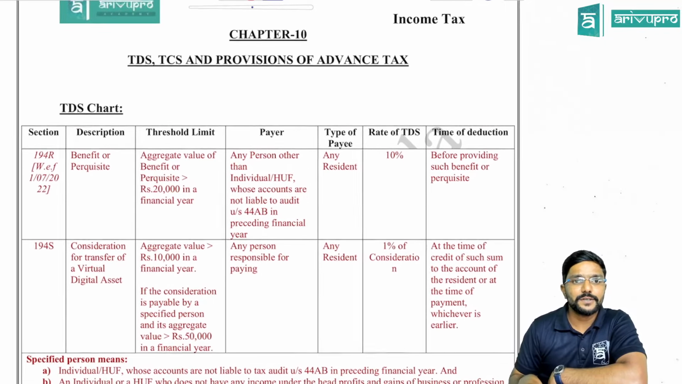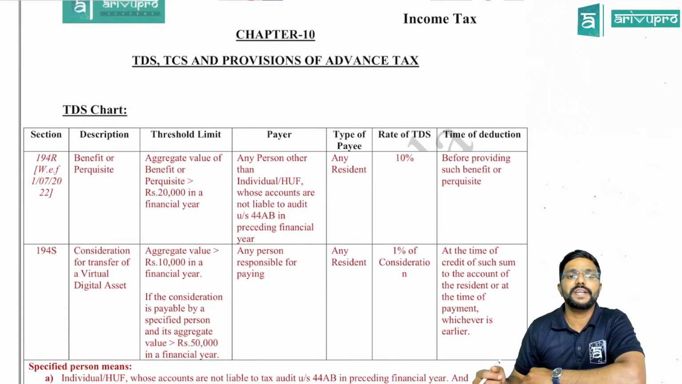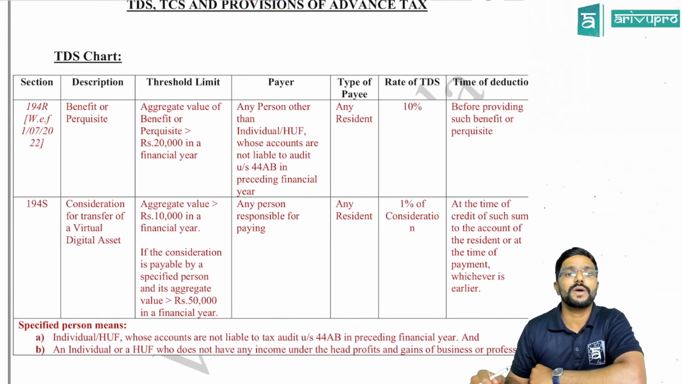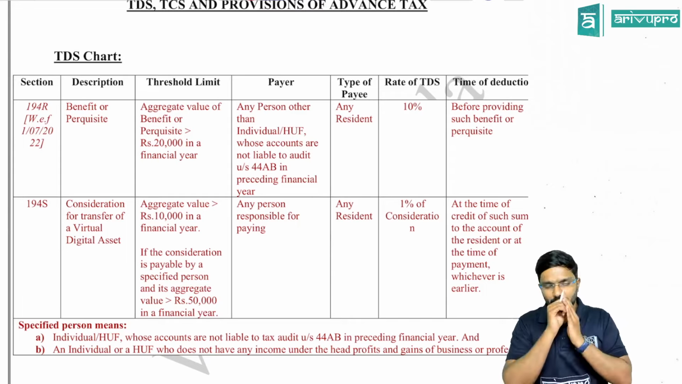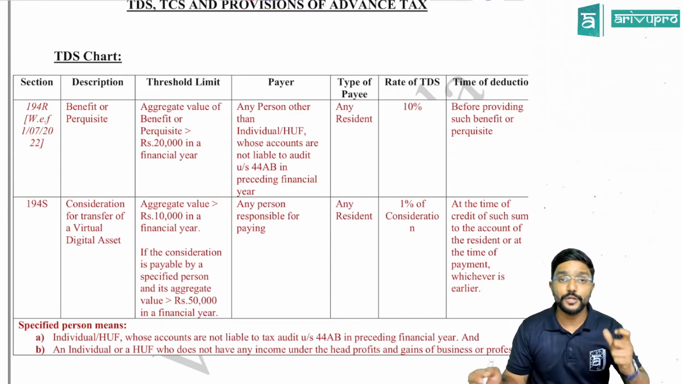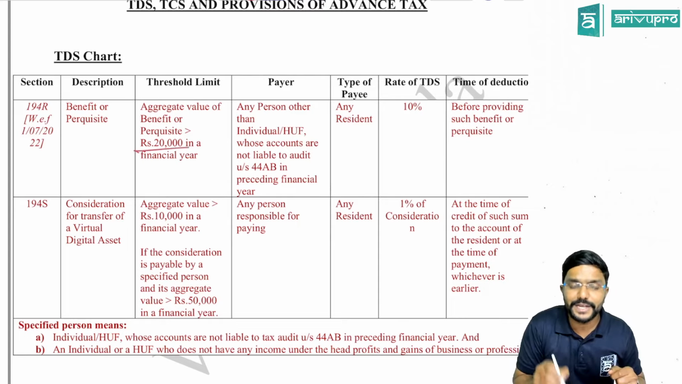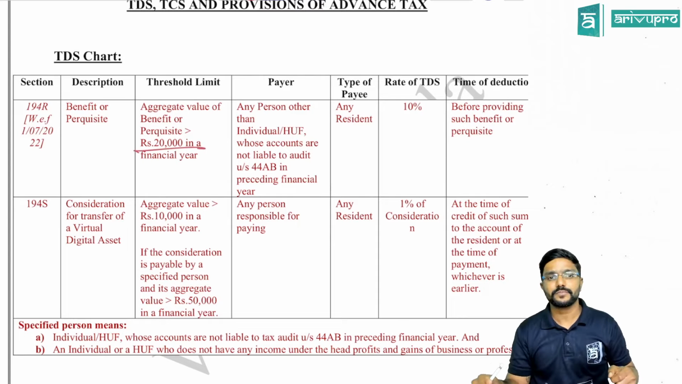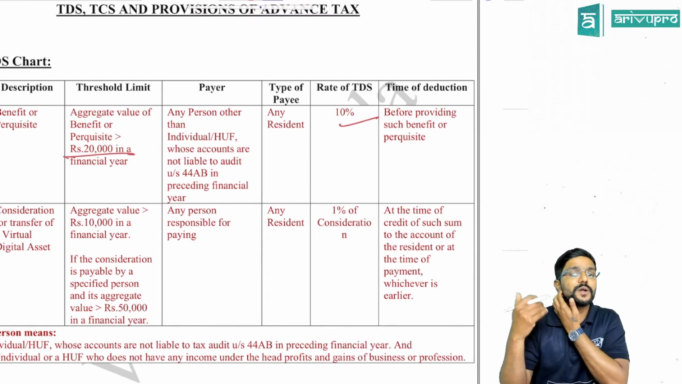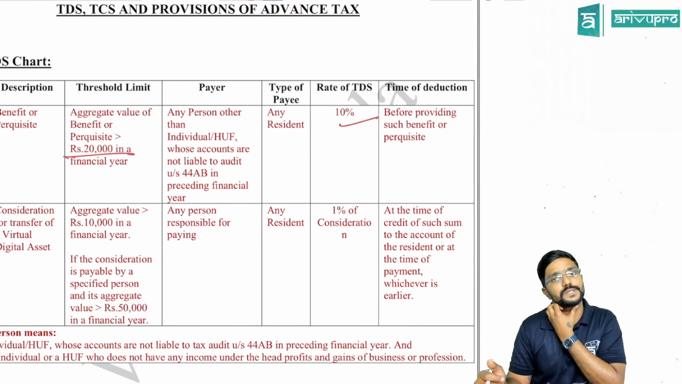Yes. Then coming to Chapter 10, which talks about TDS, TCS and provisions of advance tax. There are 2 new TDS sections. First one is section 194R, which is coming into effect from 1st July 2022, where it says that if any benefit or perquisite is given whose value is more than 20,000 in a year, then TDS at 10% has to be deducted before providing such benefit or perquisite, guys.